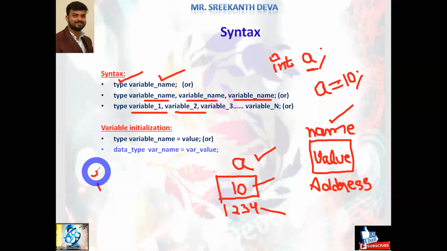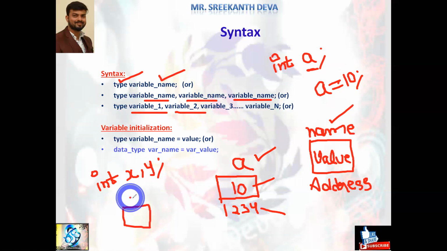See, assume I try to declare two variables like int x comma y. How many variables did I declare here? Two variables, x comma y. x is integral type, y is also integral type. Instead of declaring int x, int y, in a single statement I declared int x comma y. Type is an integral type, variable name is x, another variable name is y. So how many memory blocks are allocated now? Two memory blocks. One memory block name is x, another memory block name is y. See, every memory block is allocated a unique address.